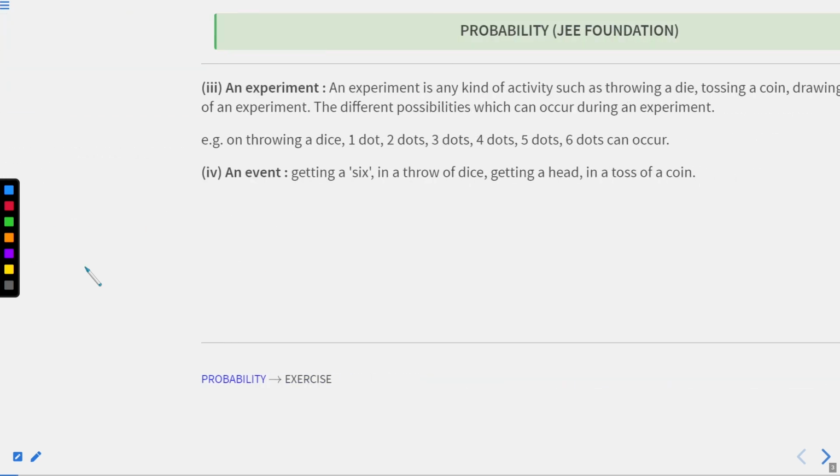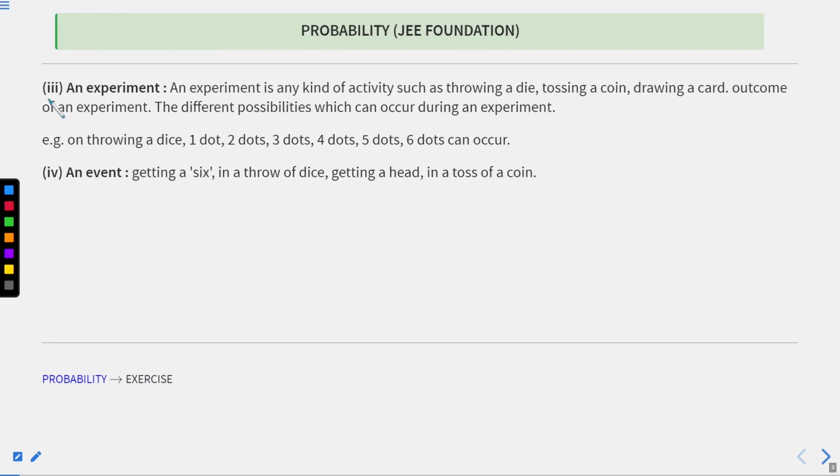Let's move to the next. Now, what do we mean by an experiment? An experiment is any kind of activity such as throwing a dice, tossing a coin, drawing a card, etc. For example, previously we tossed a coin and the sample space was head and tail.